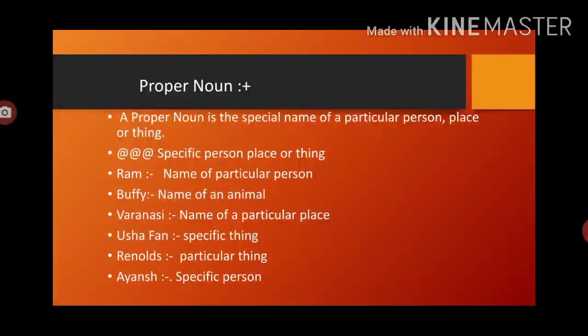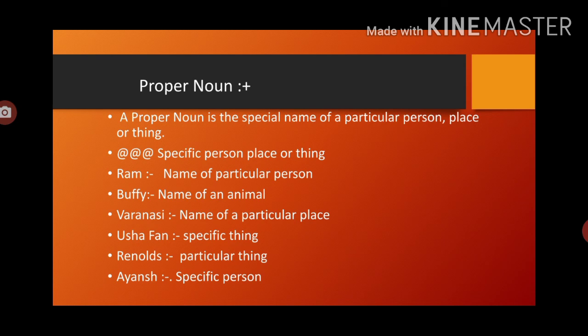Now we will see the second type of noun, that is the proper noun. A proper noun is also called the particular noun. A proper noun is the special name of a particular person, place or thing. Proper nouns are basically specifying the particular person or place और थिंग. एक पर्टिकुलर थिंग को हम लोग टारगेट करते हैं, मतलब पॉइंट आउट करते हैं. 100 में से एक लोगों को बुलाया जाता है.